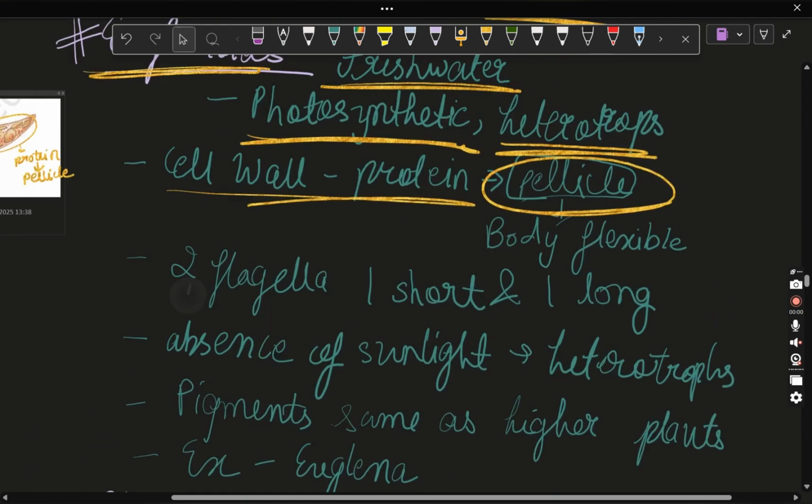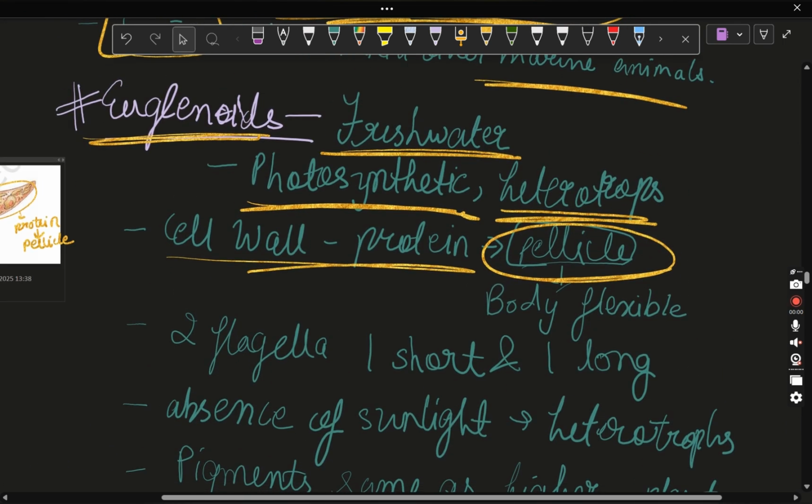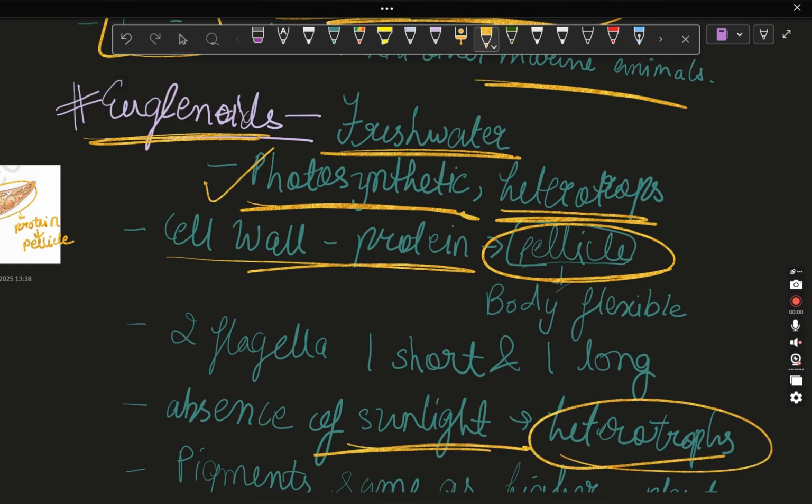Okay, so we were discussing basically the photosynthetic and heterotrophic two types of nutrition. So see, whenever they get sunlight, they will totally depend on photosynthesis. But whenever there is an absence of sunlight, they become heterotrophs. Okay, got that?